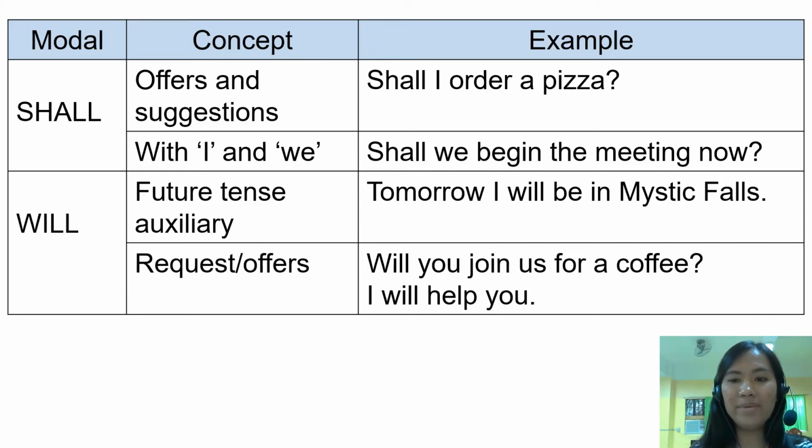Tomorrow, I will be in Mystic Falls. So that will be a future action. For requests and offers: will you join us for a coffee? So that is a request to someone to join us for a coffee. And then for offers: I will help you. So that is an offer to someone that we can help them. Okay?